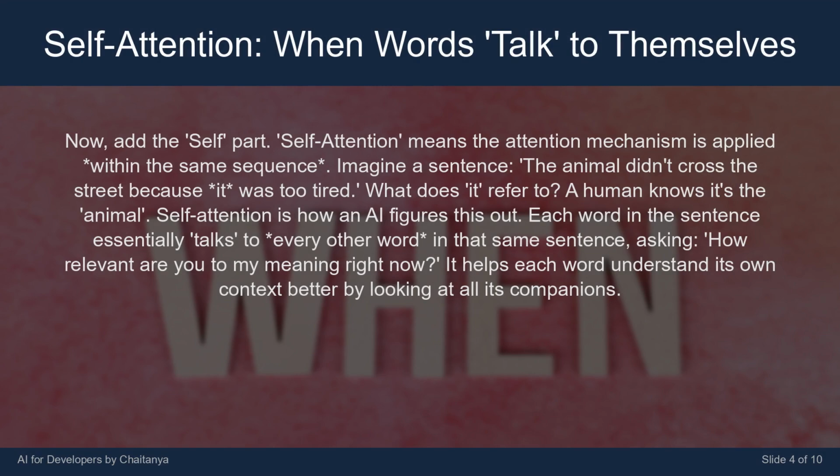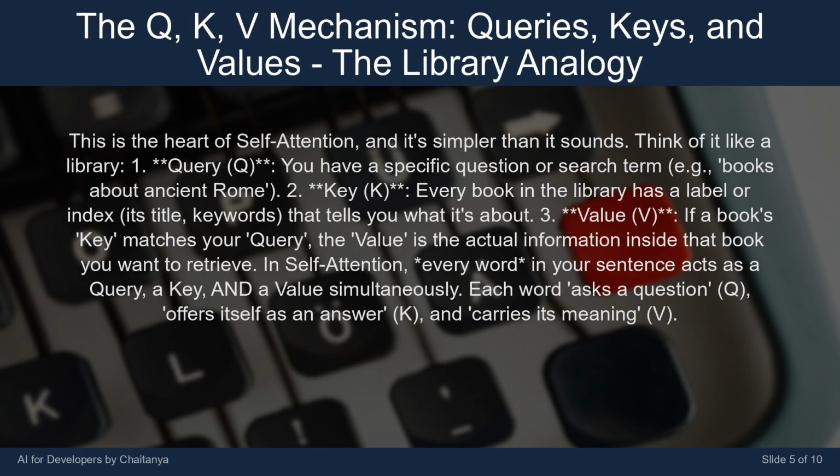Now, add the self part. Self-attention means the attention mechanism is applied within the same sequence. Imagine a sentence: "The animal didn't cross the street because it was too tired." What does "it" refer to? A human knows it's the animal. Self-attention is how an AI figures this out. Each word in the sentence essentially talks to every other word in that same sentence, asking, how relevant are you to my meaning right now? It helps each word understand its own context better by looking at all its companions. This is the heart of self-attention, and it's simpler than it sounds.